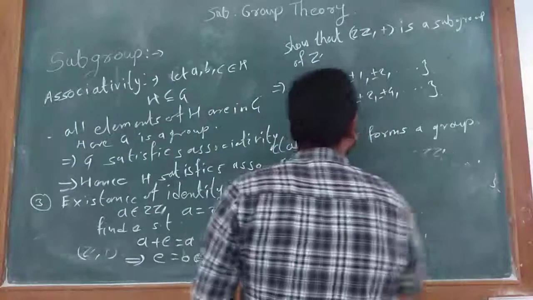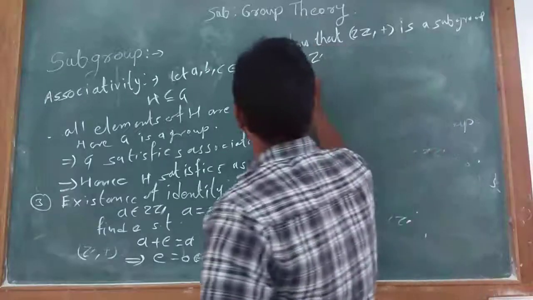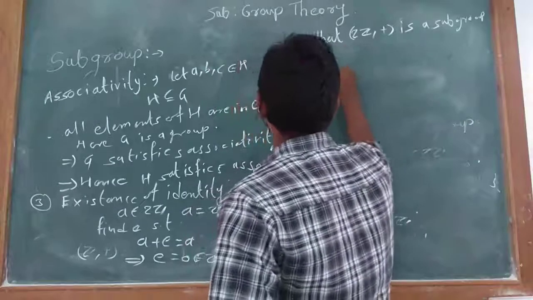That is in 2Z. Now we have to find existence of inverse. It is 4. Existence of inverse.